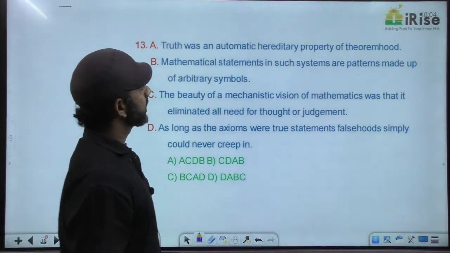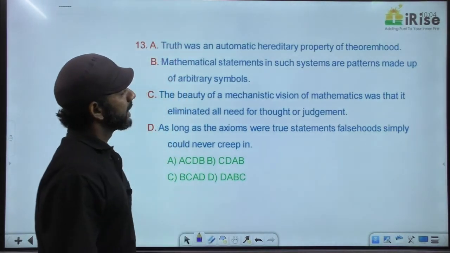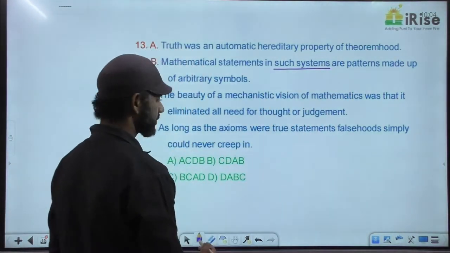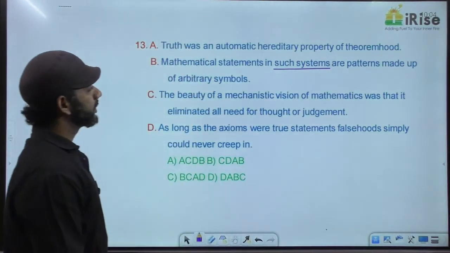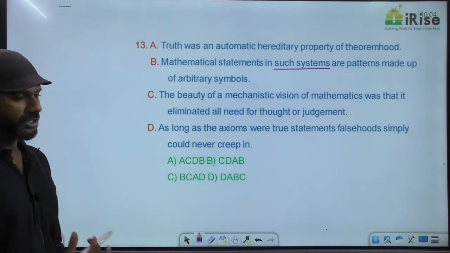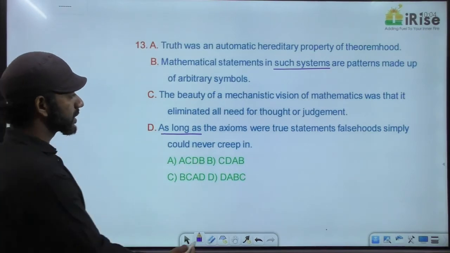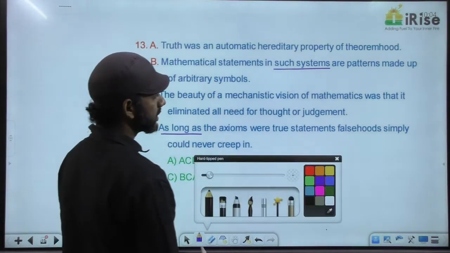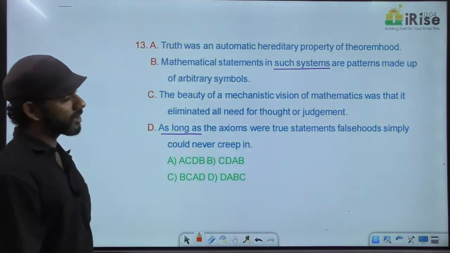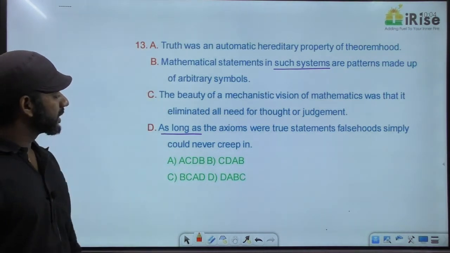Truth was an automatic hereditary property of theorem hood. Mathematical statements in such systems are patterns made up of arbitrary symbols. The beauty of a mechanistic vision of mathematics was that it eliminated all need for thought or judgment. As long as the axioms were true statements, falsehood simply could never creep in.